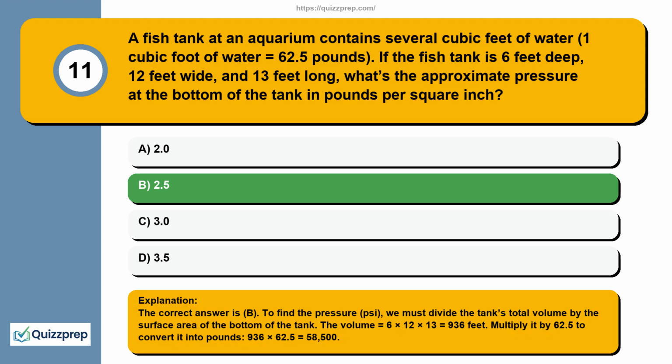To find the pressure, psi, we must divide the tank's total volume by the surface area of the bottom of the tank. The volume equals 6 times 12 times 13 equals 936 feet. Multiply it by 62.5 to convert it into pounds. 936 times 62.5 equals 58,500.